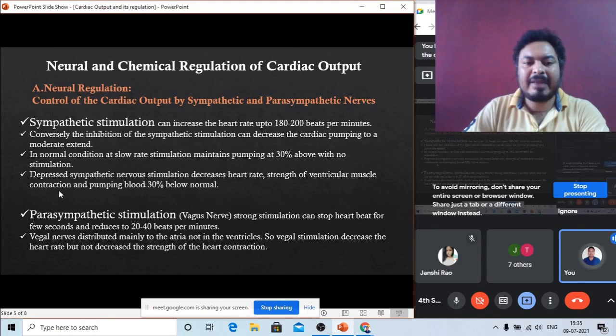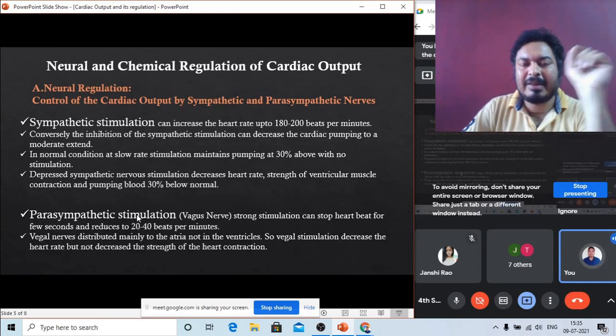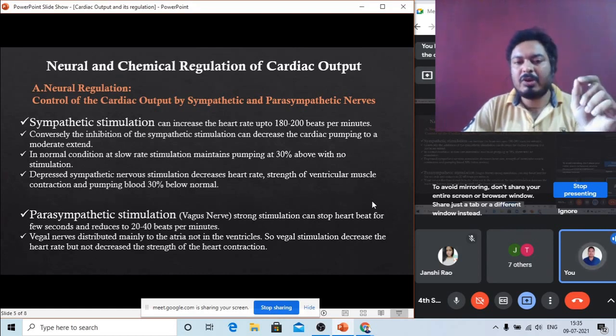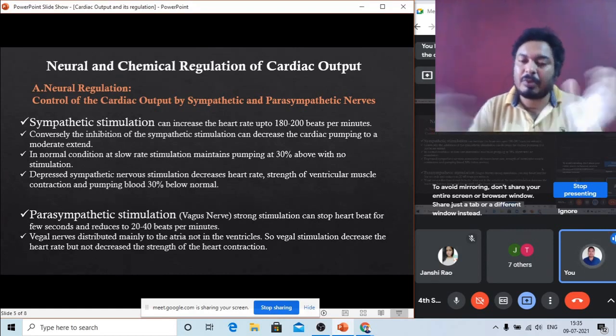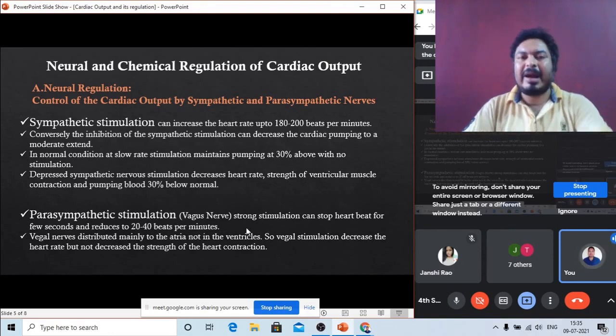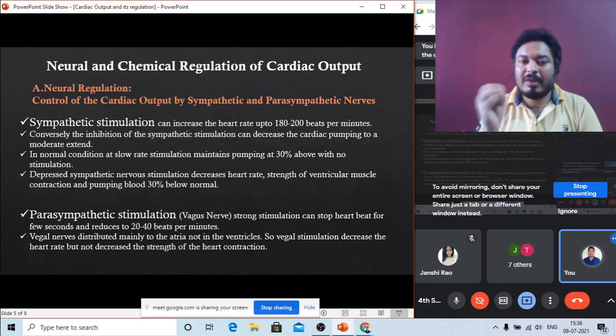Then next one, parasympathetic stimulation. Now what is the parasympathetic nerve? The parasympathetic nerve is nothing but the vagus nerve. The vagus nerve is also connected to the heart, and it is called the parasympathetic nerve. Strong stimulation of the vagus nerve can stop the heartbeat for a few seconds and reduce it to 20 to 40 beats per minute.